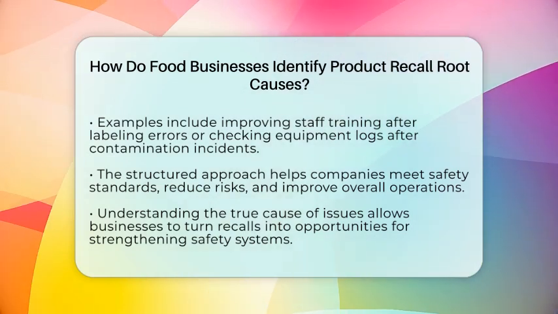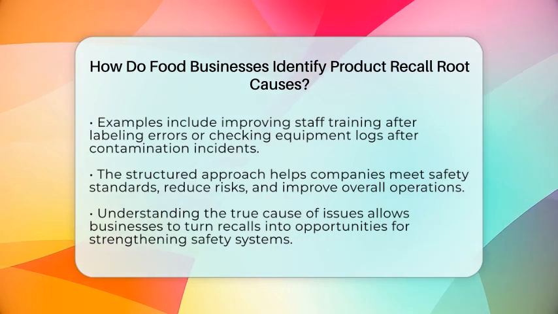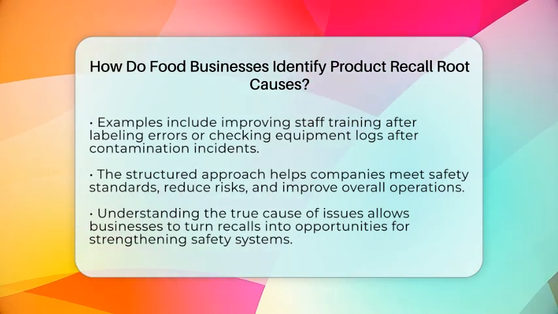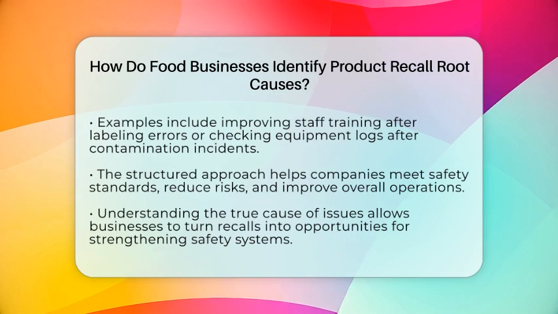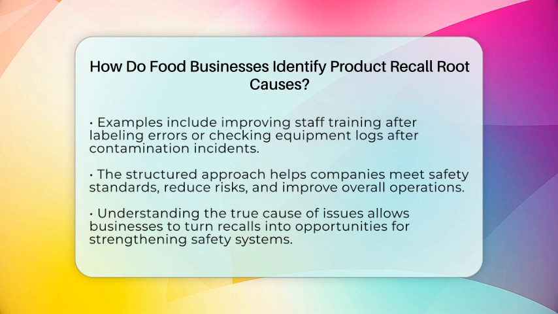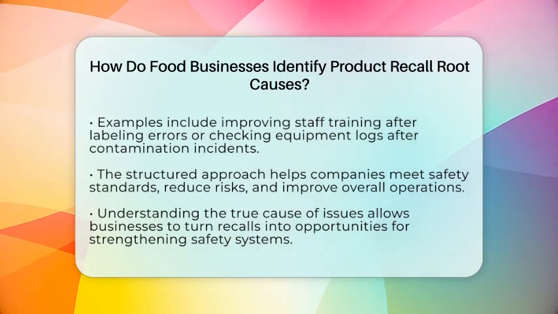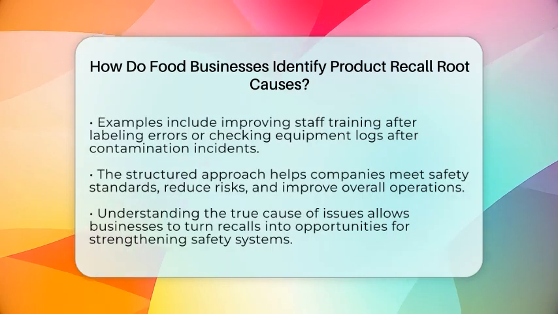This not only helps them meet safety compliance but also builds trust with consumers. When companies understand why problems happen, they can make smarter improvements, reduce risks, and keep their operations running smoothly. That's how they turn a recall crisis into an opportunity to strengthen their safety and quality systems.